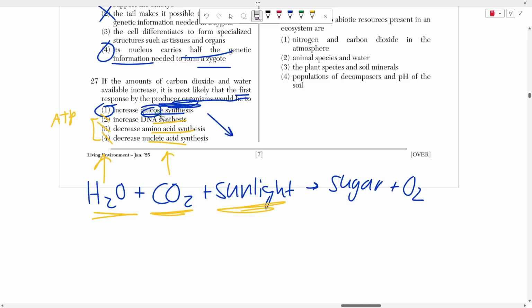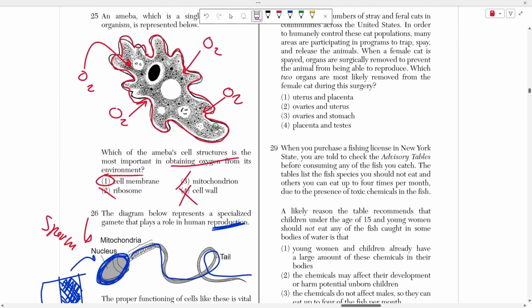Only producers synthesize their own sugar using water and CO2, right? Everything else in yellow is not unique to producers and does not require H2O or CO2 to be produced.